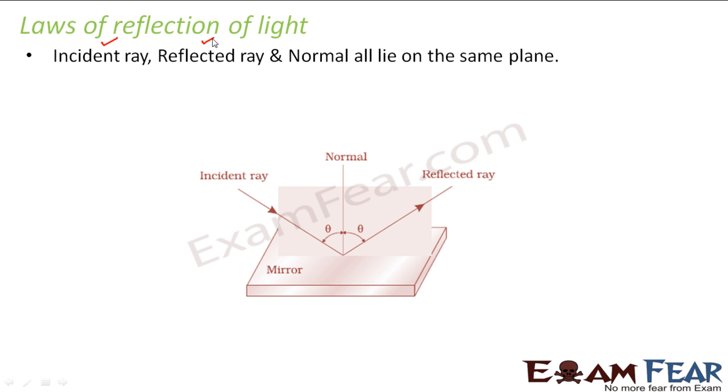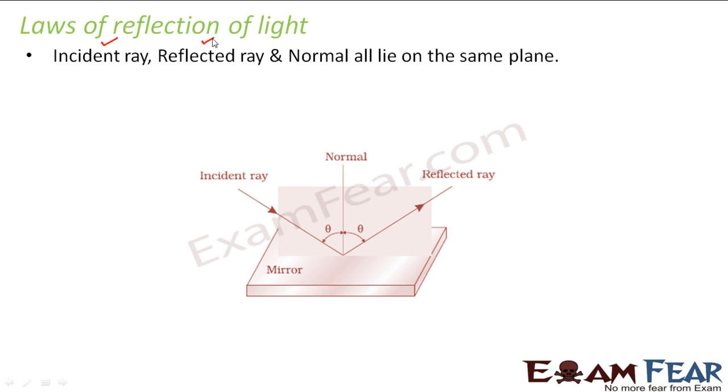So that means the incident ray falls on a surface, then reflection of light takes place and the reflected ray bounces back from the surface. And what is normal? Normal is nothing but an imaginary perpendicular to the surface, right? So it is basically taken as a reference. So normal is nothing but a perpendicular drawn to the surface. Now surface here means the boundary, right?